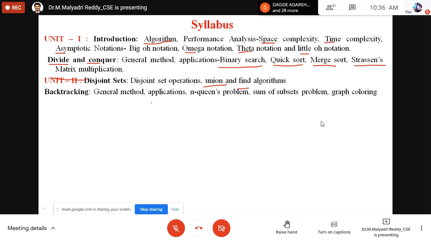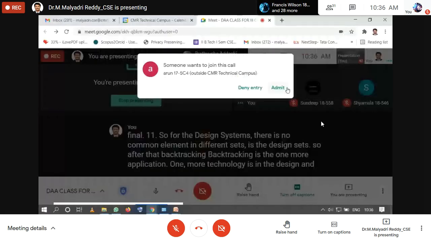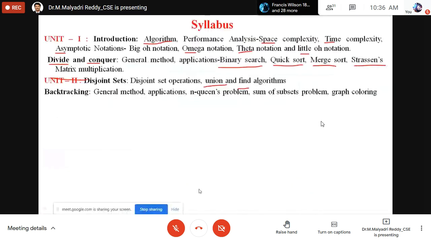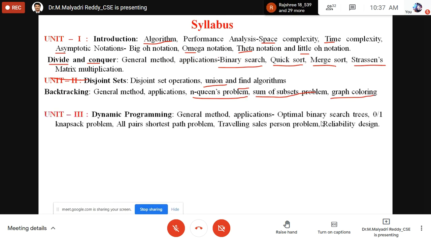After that, backtracking. Backtracking is one more technique used in the design and analysis of algorithms. Here we have the N-Queens problem, like chess, which we know from real life. Then one more problem is sum of subsets. So from the first unit there are 4 problems, and for the second unit only 3 problems.